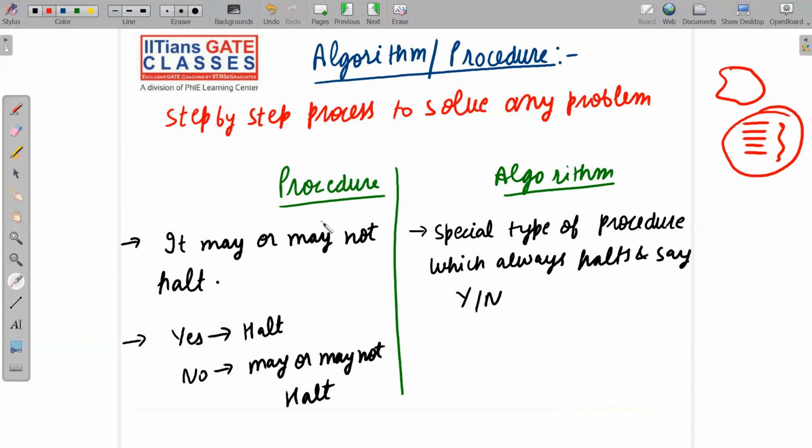Let me give you some examples so that you get more clarity about what exactly a procedure and an algorithm are. Roughly, an algorithm or procedure is nothing but a step-by-step process to solve any problem. We have a problem and we want to solve that problem. To solve it, we write some step-by-step process, that is known as an algorithm or procedure. But the main difference between these two is that an algorithm will always halt and say yes or no, but a procedure may or may not halt. Let me move to the next slide and show you some examples.